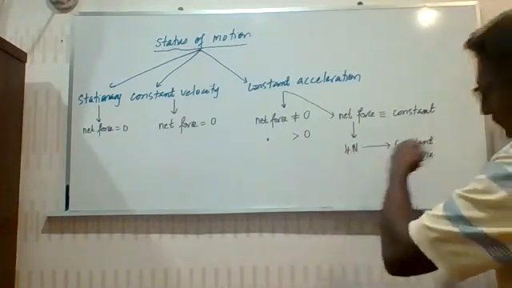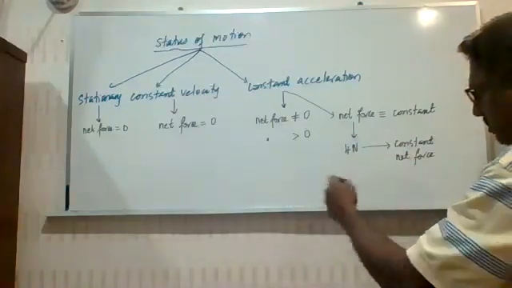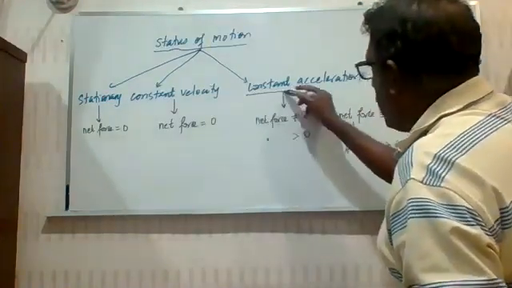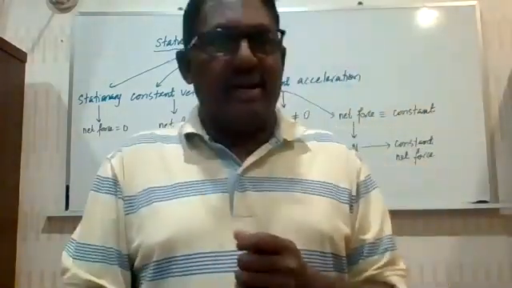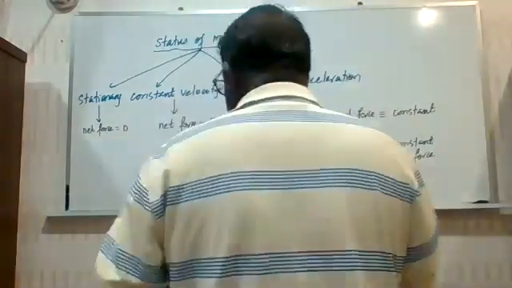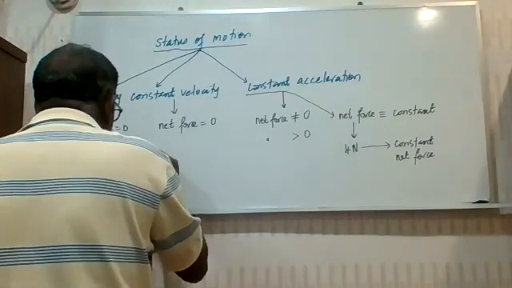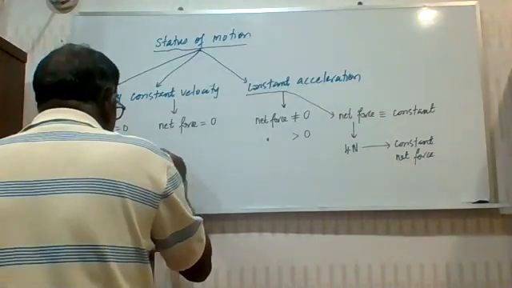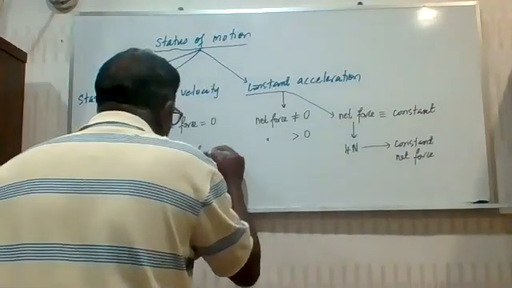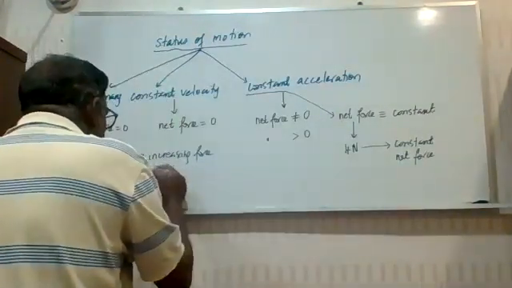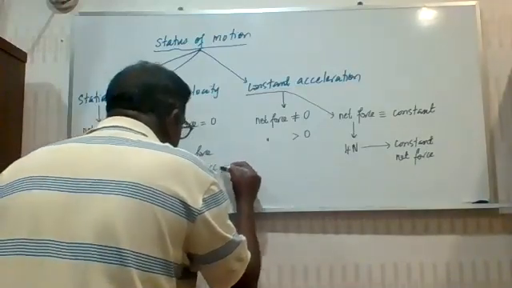So it's 4 Newton throughout, 6 Newton throughout, 10 Newton throughout. Then only you can have a constant acceleration. Otherwise, the acceleration will be changing. If the net force is an increasing net force, that is when you will have increasing acceleration. The acceleration will be increasing.